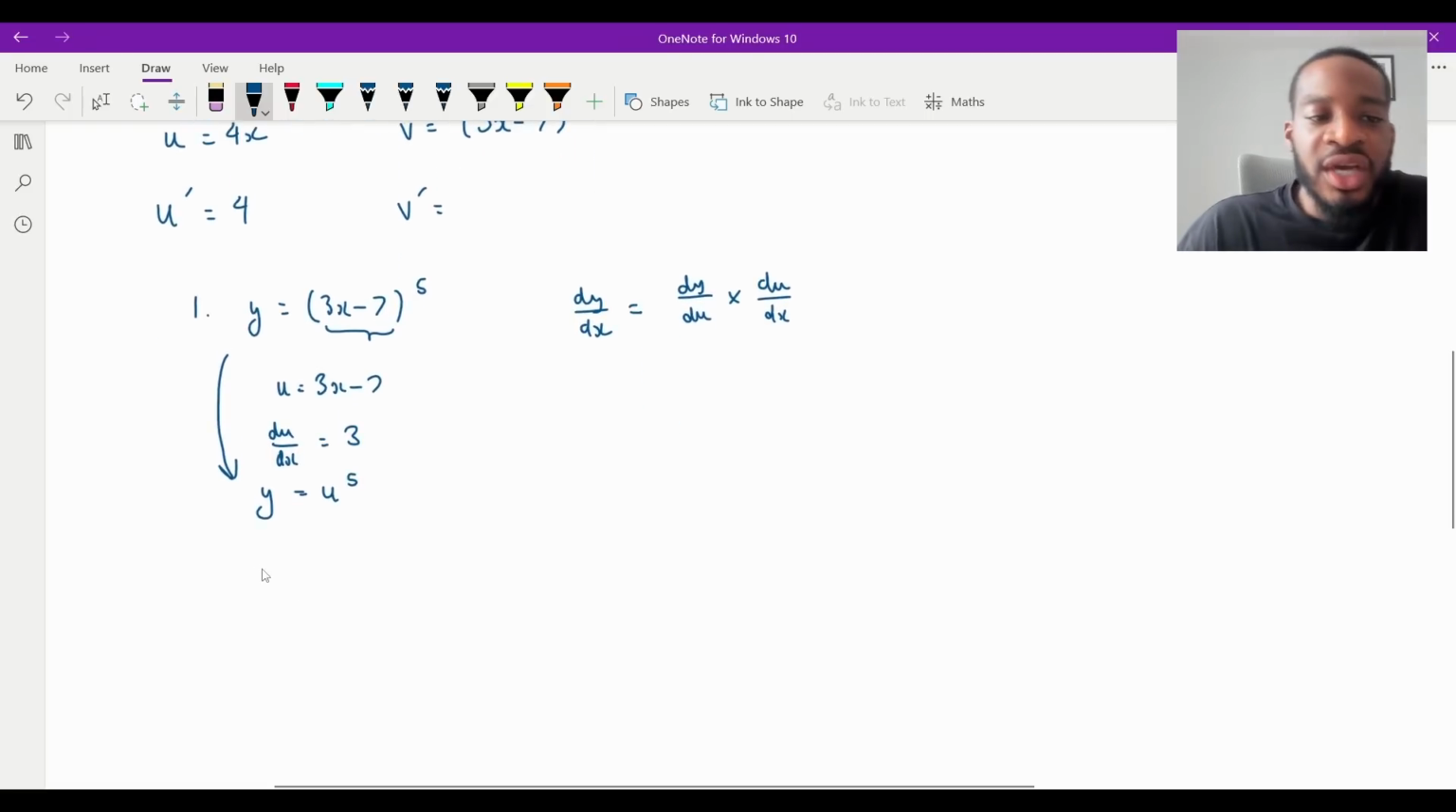And then now if I differentiate that, that would be dy over du. Remember, it's with respect to u now. It would be 5u to the 4. This is just standard differentiation. So now we've got everything we need. We can plug it into here.